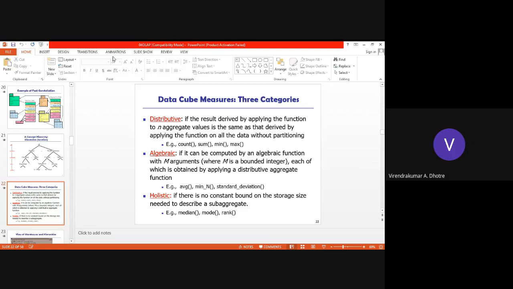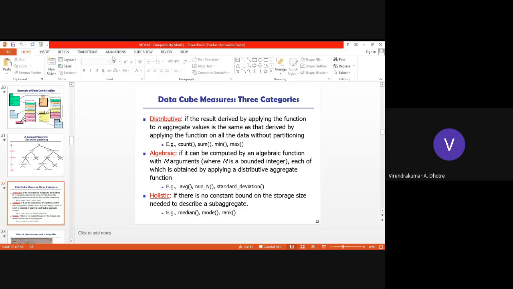For example, count, sum, min, max. If I want to identify in which country there is a minimum number of sales, I can go for the min function. No need to separate that data again. We can apply directly these aggregate functions: count, sum, min, max, percentage, like that.